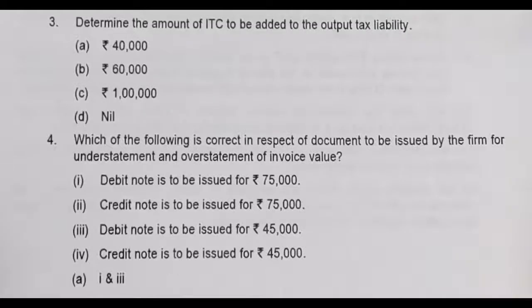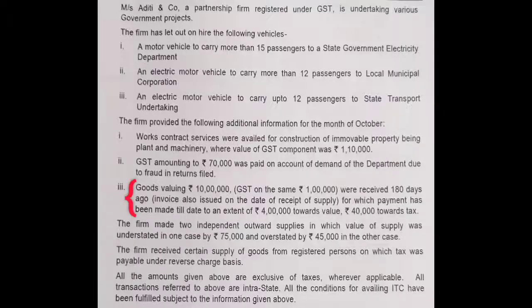And then question number 3: determine the amount of ITC to be added to the output tax liability. In the second paragraph, third point, goods value is 10 lakhs. Out of 10 lakhs, the payment made till date is 4 lakhs.